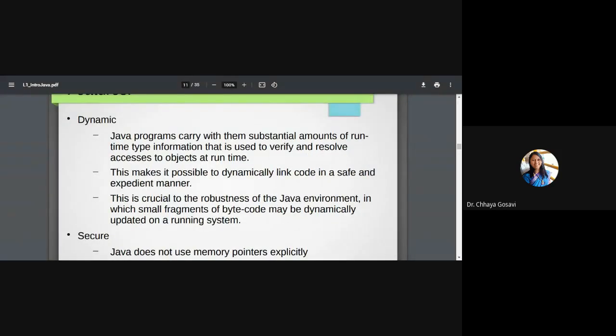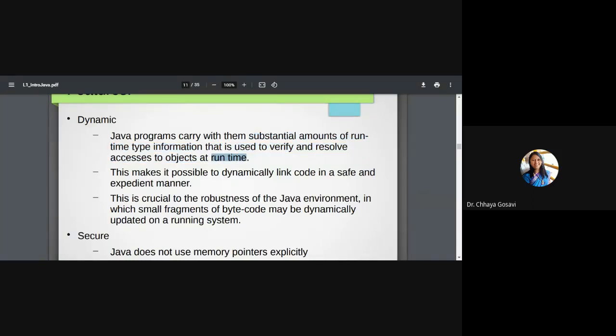The next important feature is dynamic. Java is a pure dynamic language. Note that C language is static as well as dynamic. Pascal is a pure static language, but Java is pure dynamic. Dynamic means memory allocated to the variables, the arrays, the program in Java is dynamic. Dynamic means at runtime. So Java programs carry with them a substantial amount of runtime type information that is used to verify and resolve access to objects at runtime. Runtime means when the program executes.